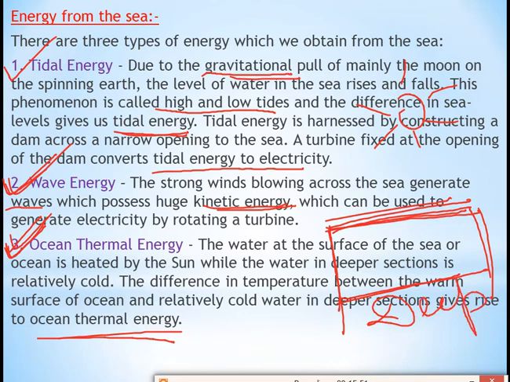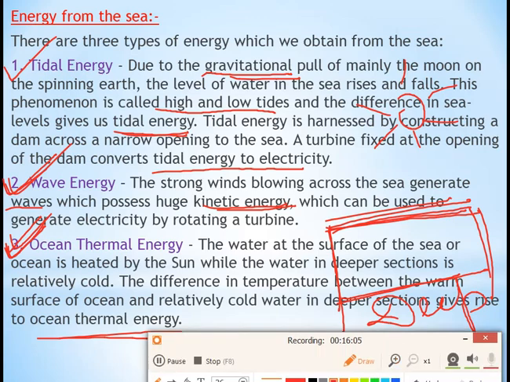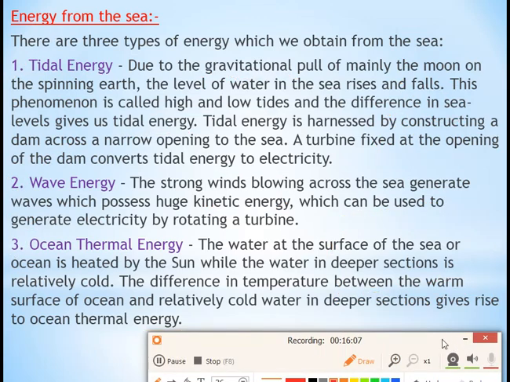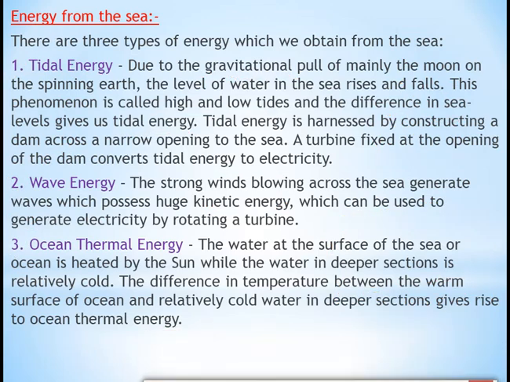So there will be differences between the hot water and the cold water. Because of that difference, we get one energy that is called ocean thermal energy, and from this energy we can generate electricity. So these are the different types of energy which we get from the sea.